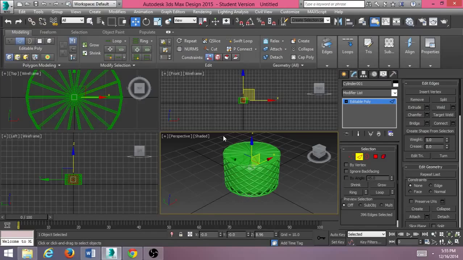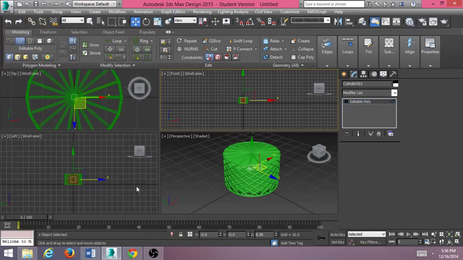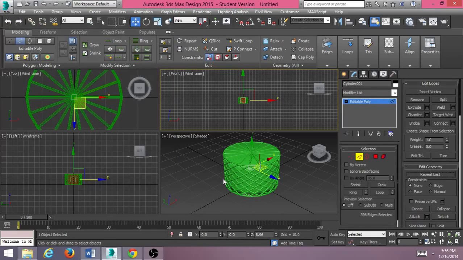So now that we have two shapes selected, I'm going to go ahead to shortcut menu H, and I'm going to turn this one off. Actually, what I'll do is still have it selected.